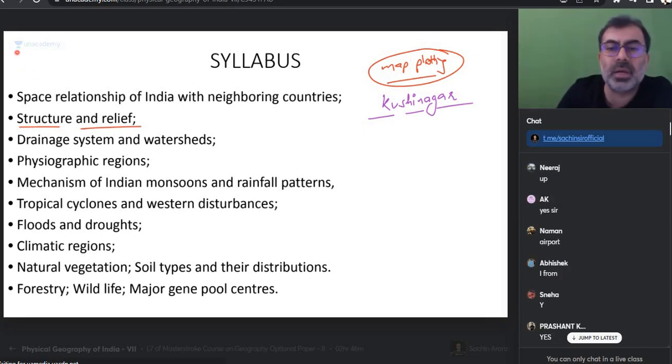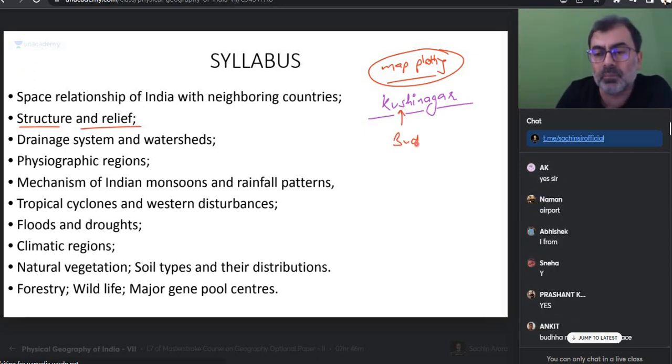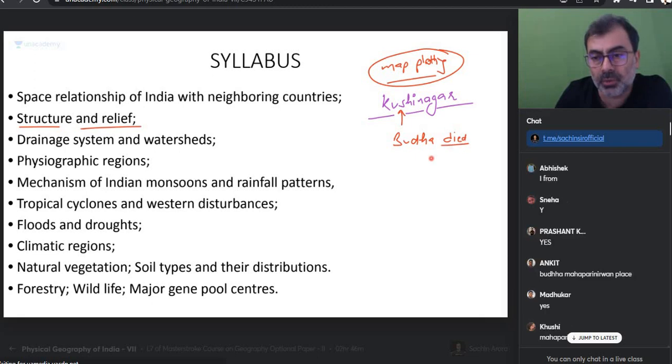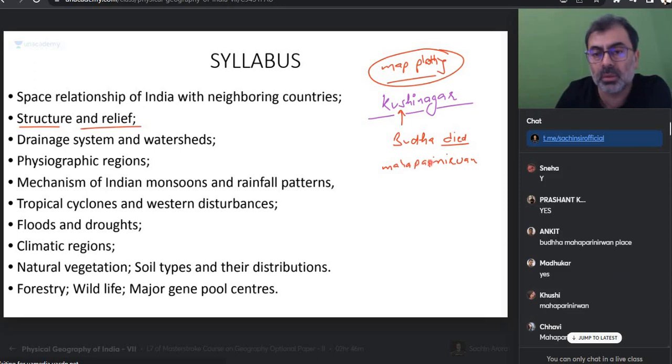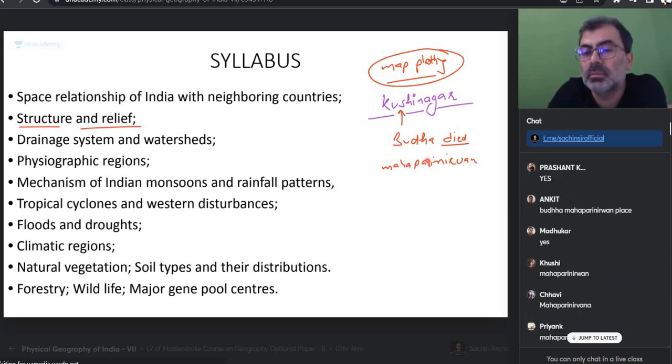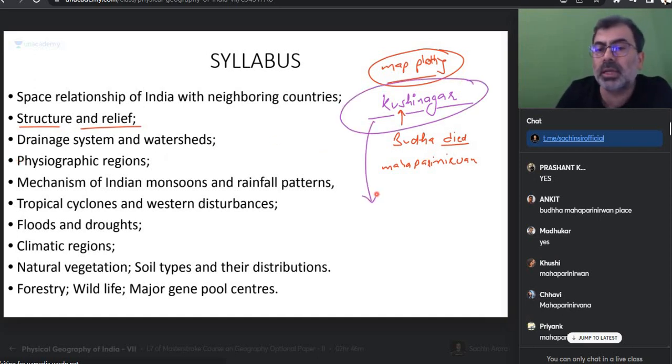Why is it famous? This is where it is said that Buddha died. Mahaparinirvan happened, sir. Perfect. So you can say Mahaparinirvan, you can say Buddha died, and if you call it Nirvan, I have no issues. Sir, not Nirvan, write Mahaparinirvan. There is no guarantee what religion they belong to, so they wrote it. Okay. Now a student writes for this. Do you know what the write-up is? Kushinagar is a place here, here, here, and this is where Maulana Buddha died.